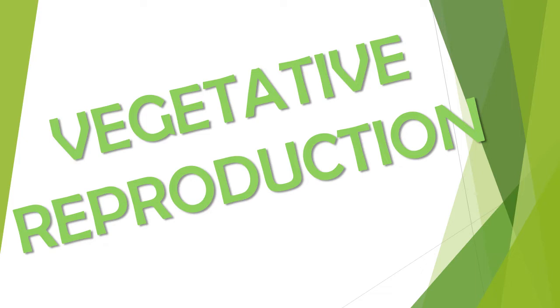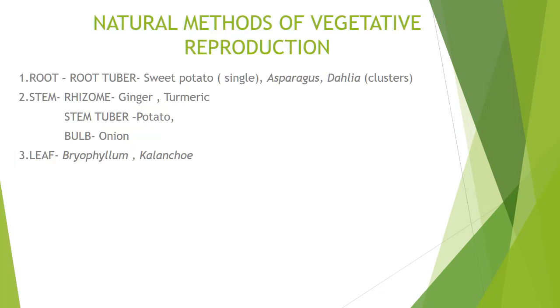Now vegetative reproduction, vegetative propagation, takes place in two ways. Naturally, and the second one is the artificial method. Artificial method means we human beings will be doing it. First we will see the natural methods of vegetative propagation or vegetative reproduction.